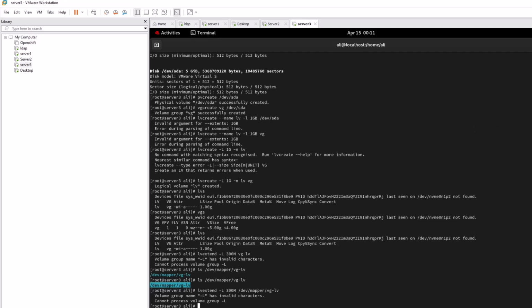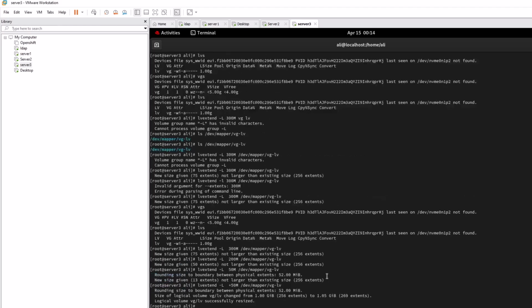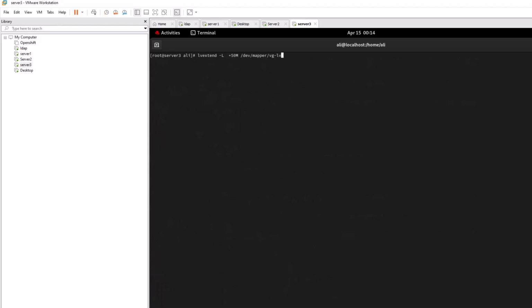Give me a sec. I'm sorry for this troubleshooting because I'm not using it so much. The command you are going to run will look like this: lvextend -L, then plus 50. You have to define the plus. Actually, I was running 300, which is not valid, so if I run 300, it gives you this error.